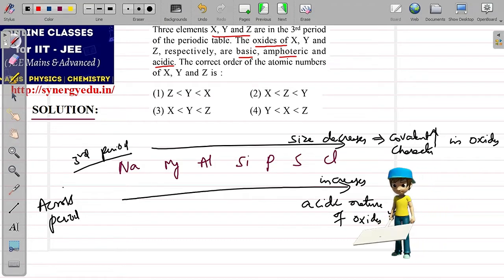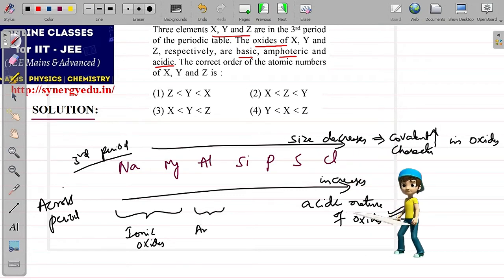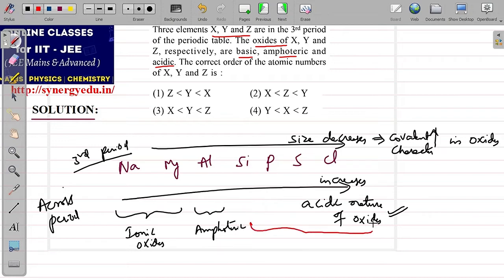Now, if you see sodium and magnesium, these are ionic oxides, basic. Aluminium is an amphoteric oxide, and the rest, all from silicon to chlorine, are acidic oxides.